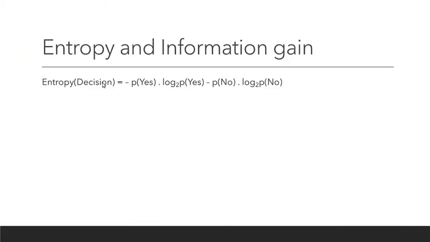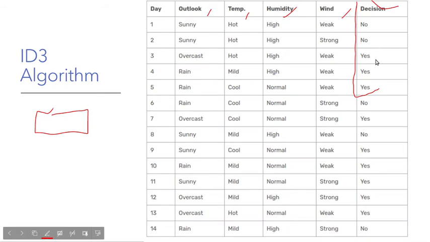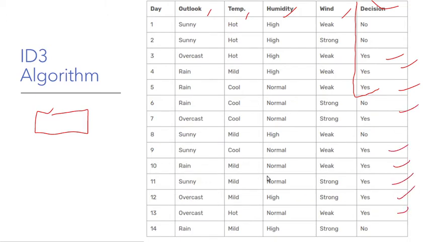The entropy formula is minus P of yes times log base 2 of P of yes, minus P of no times log base 2 of P of no. Now what is P of yes? It's pretty self-explanatory really. There are 14 rows in this data, and the count of yes is 1, 2, 3, 4, 5, 6, 7, 8, 9. So P of yes is equal to 9 by 14.